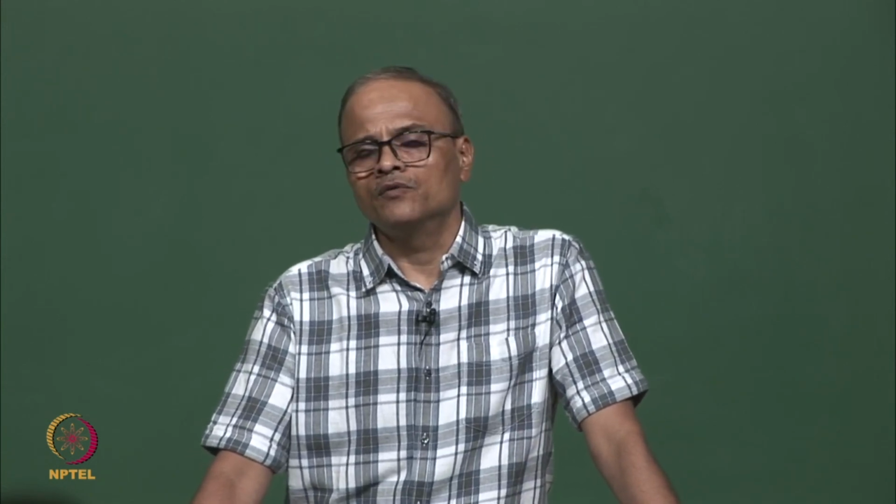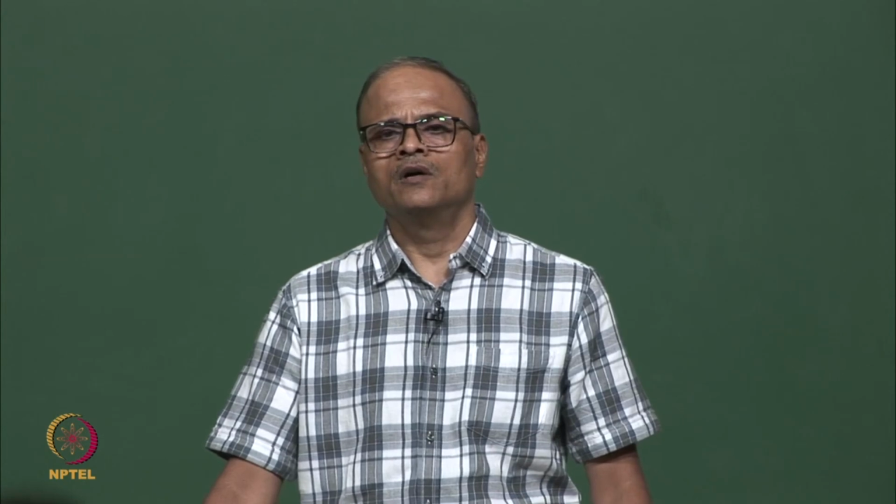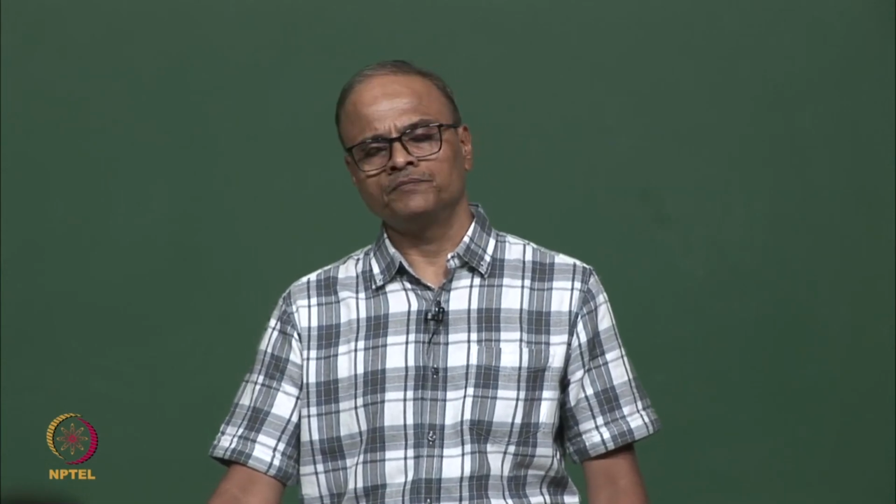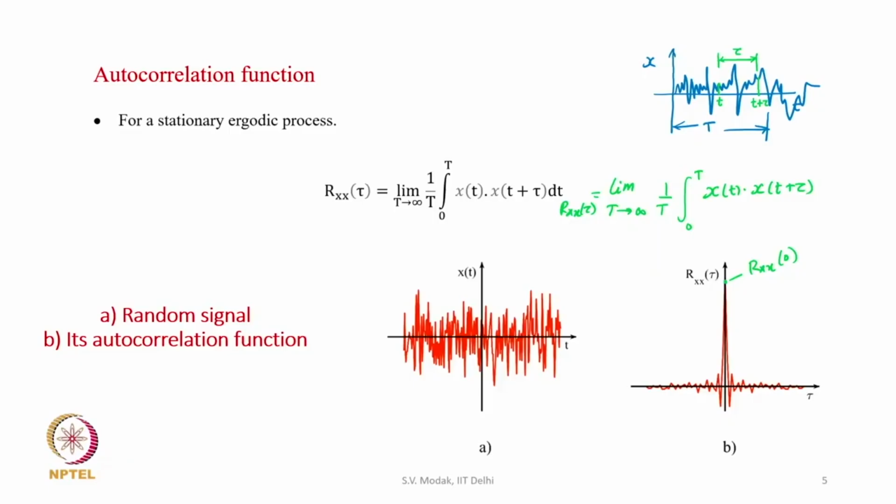So, it means though we can't take the Fourier transform of a random signal, or the Fourier transform of a random signal is not defined, the Fourier transform of the autocorrelation function is defined. But the important question is: does the Fourier transform of the autocorrelation function tell us anything useful about the frequency components which are present in the random signal? That is an important question. To answer this question, let us look at the autocorrelation function of a sine signal.